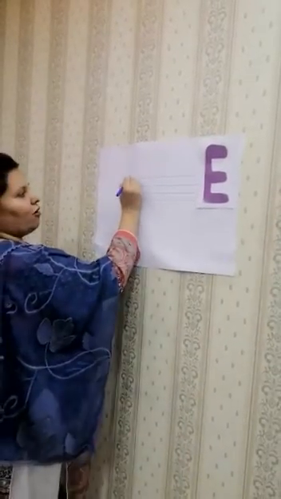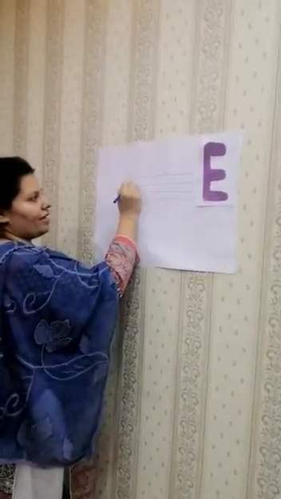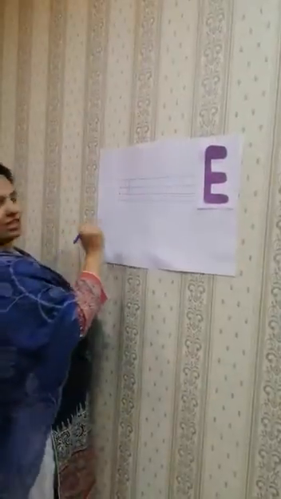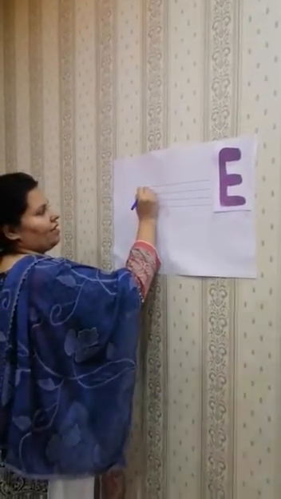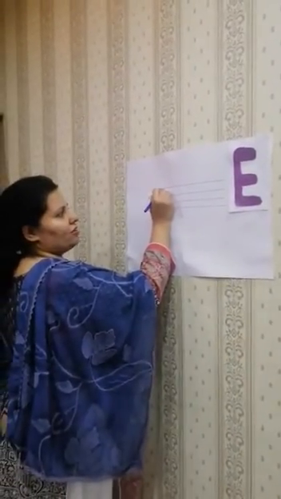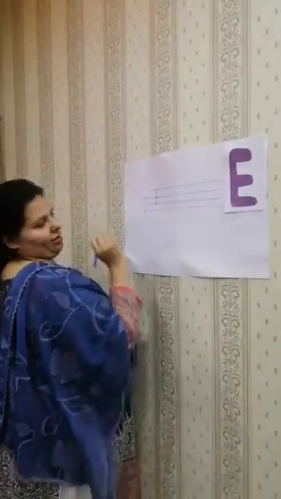Okay, first of all start from the top and make a straight line. Okay, start from the top, make a straight line. 1 across, 2 across and 3 across.